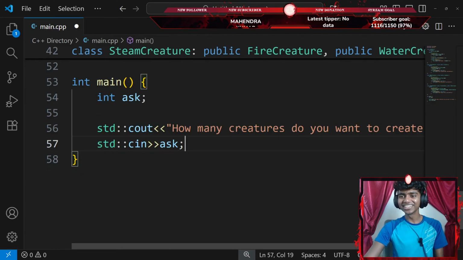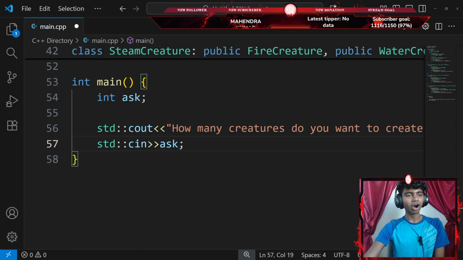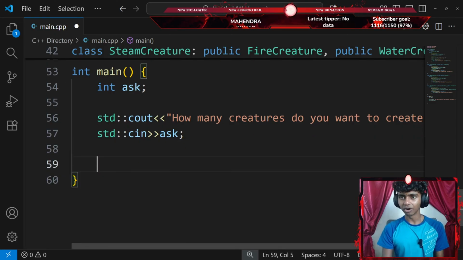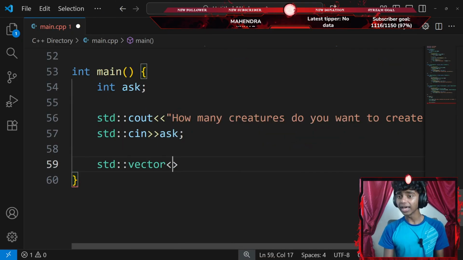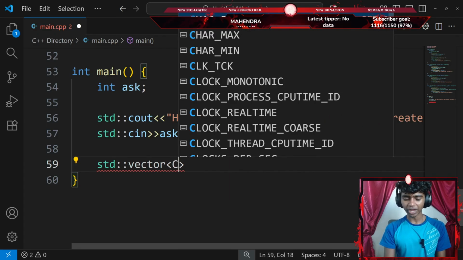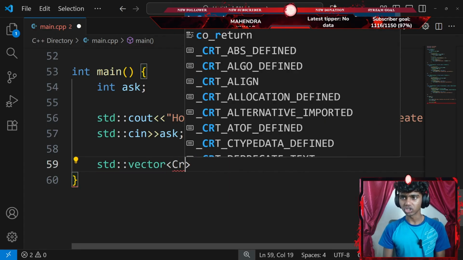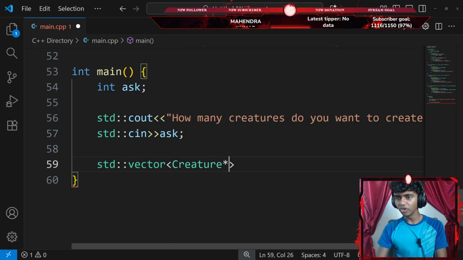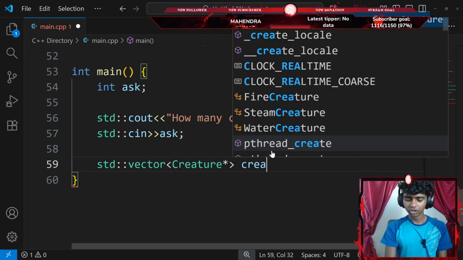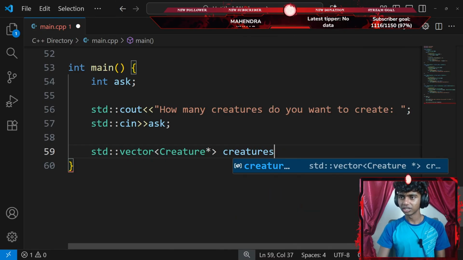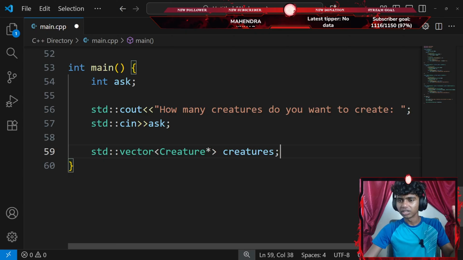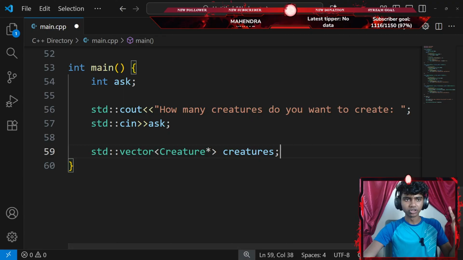I'm actually not. Okay, that said, use a vector of creature to store them. So let's go ahead and create a standard vector, with a pair of angle braces. My vector only consists of my creature class's objects to store creatures. So I'll go with my creature class with an asterisk for a pointer. My class is going to be called something like creature box, or maybe something like creatures. There we go, ending with a semicolon. Should I add an equal sign and add my creature? No, I think my user is going to do that.